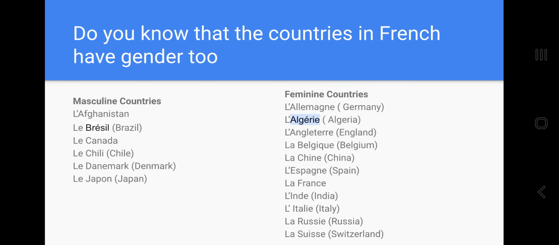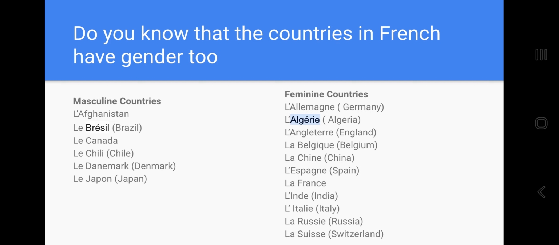Now, do you know that the countries in French also have gender? We have masculine countries and feminine countries. Let's see the masculine countries: l'Afghanistan, le Brésil, le Canada, le Chili, le Danemark, le Japon.